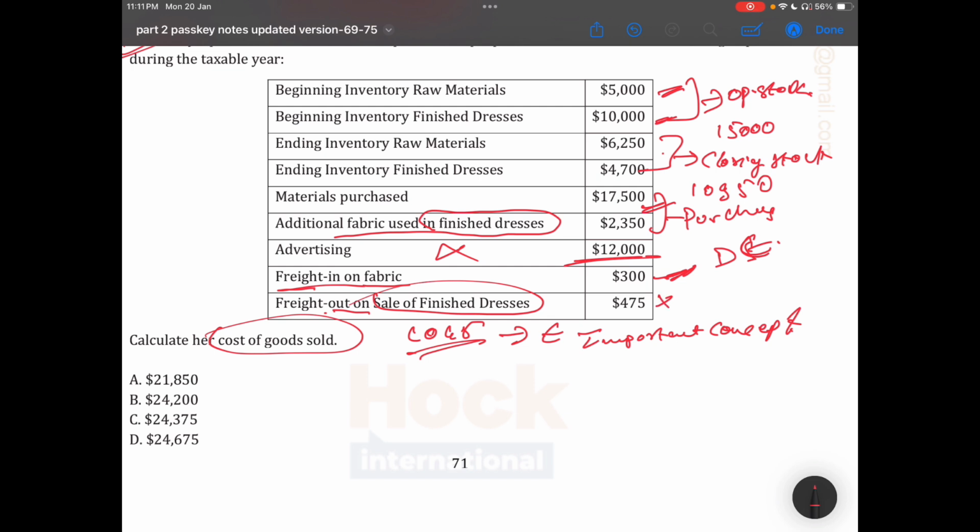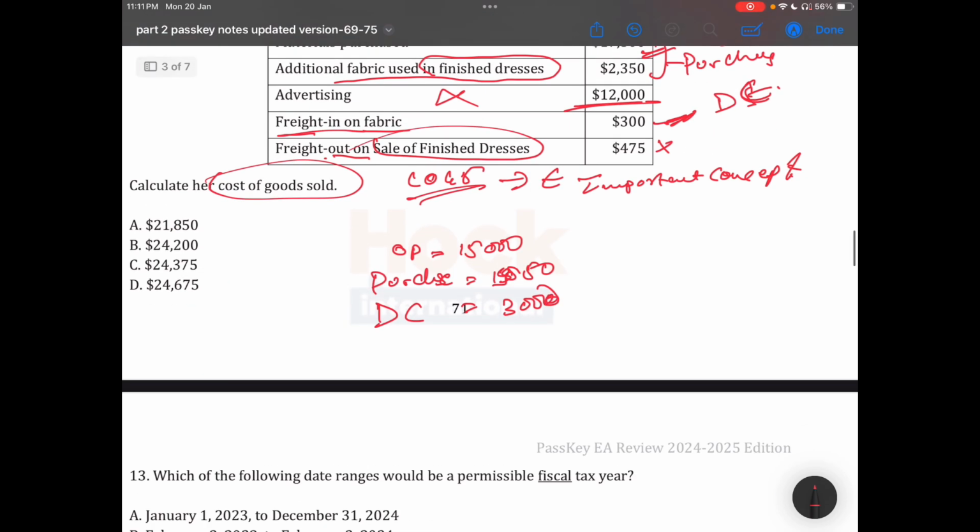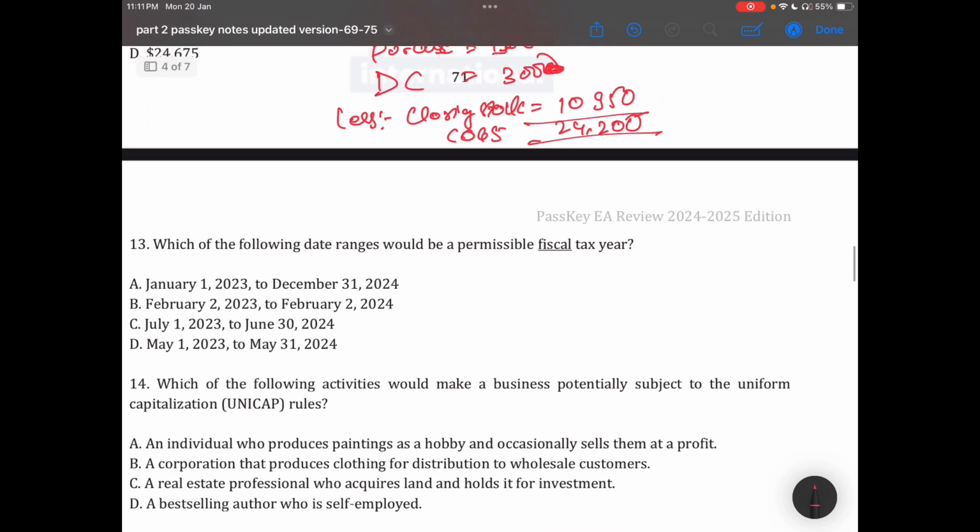So the total will be opening stock, purchase, how much? 19,850, direct expenses 300, less closing stock, how much? 10,950. The COGS will be 24,200. The correct answer is 24,200.